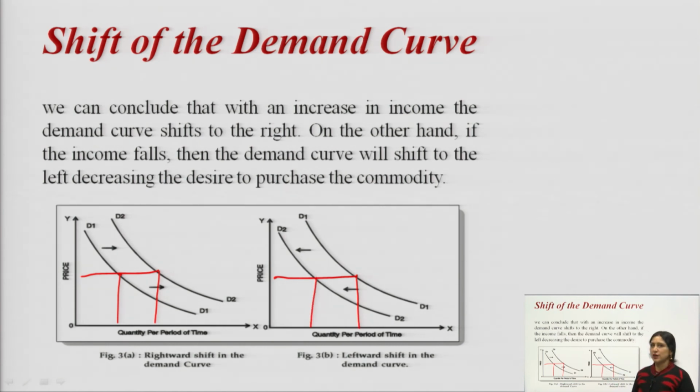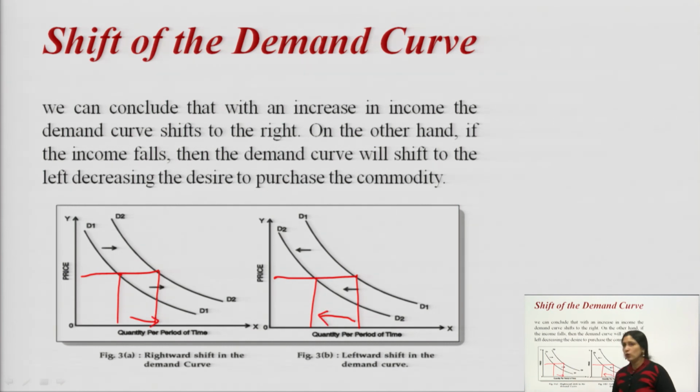Your demand curve shifts from D1 to D2. So, here we can see the difference: altogether a shift in demand from D1 to D2, here also D1 to D2, but it is an increase here and a decrease in this direction.